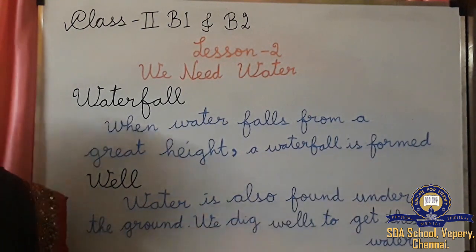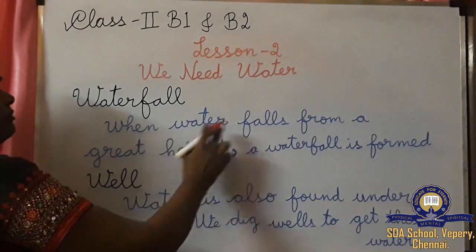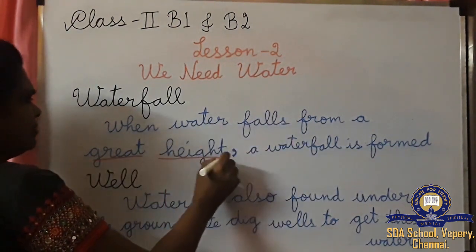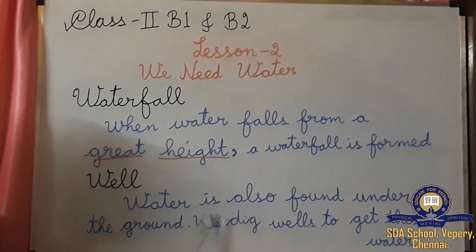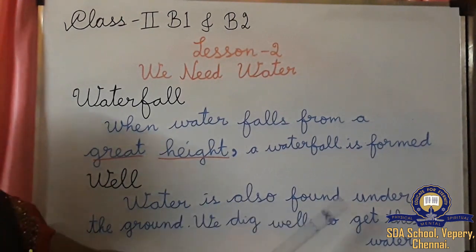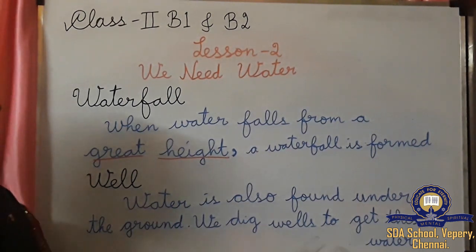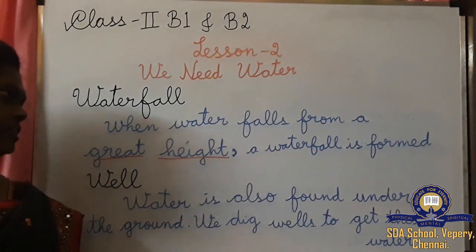Next, the well. Water is also found under the ground. Where will we find well water? Under the ground. We dig wells to get water. When we dig, we will get the well water.